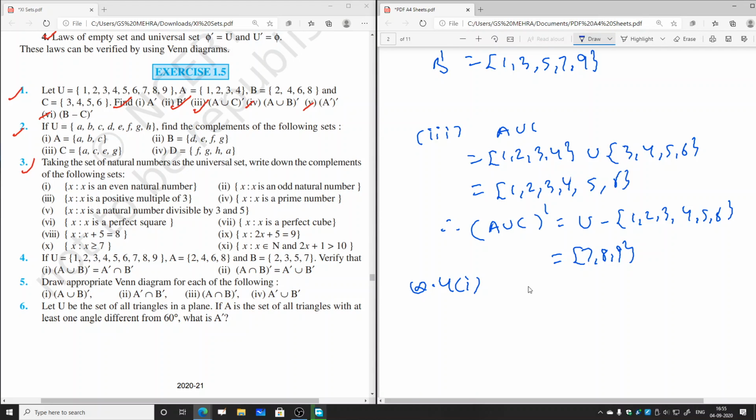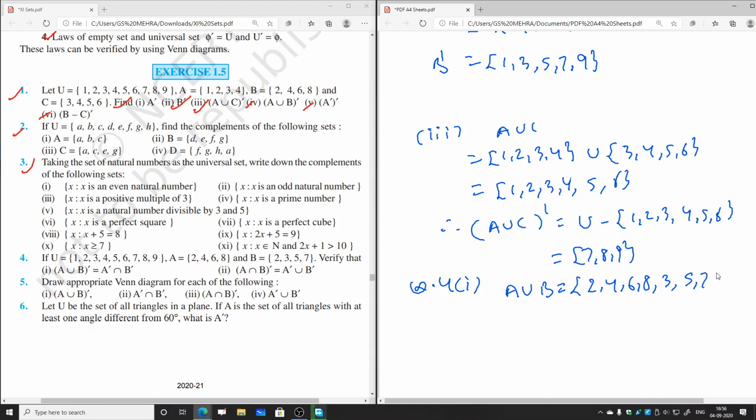So let us start question number fourth one, first part. So here we will be having A union B. A union B equal to, directly I am writing the answer, 2, 4, 6, 8. Then from here, what is not in the first set, that is 2 already is common in both. So remaining to be added numbers will be 3, 5, 7. So this is A union B and we have to find A union B whole complement.